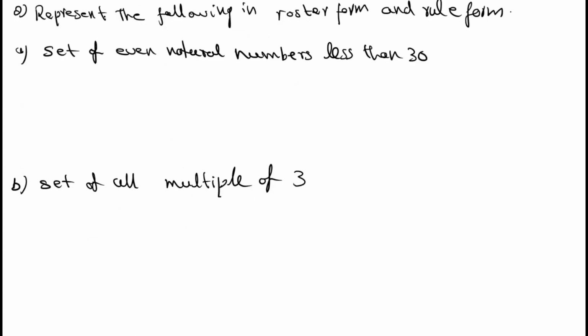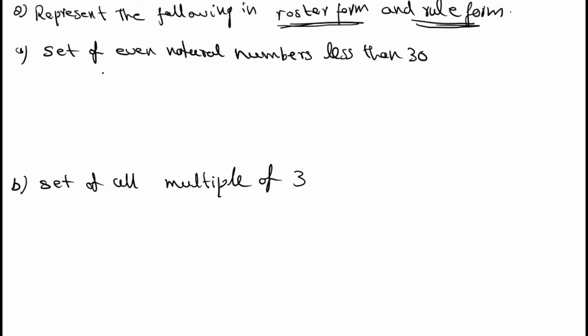See the next question. Represent the following in roster form and rule form. Word form is given, the set is defined in words. You need to write that set in roster form, that means you need to list the elements. And rule form, that means you need to write it in set builder form.